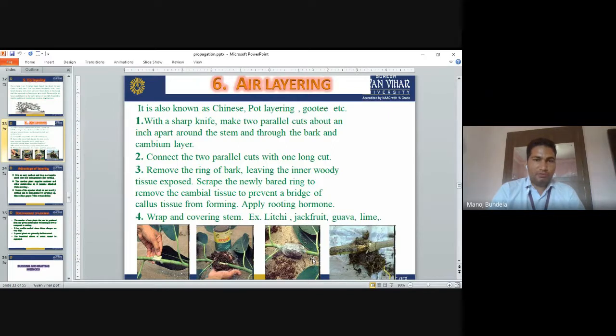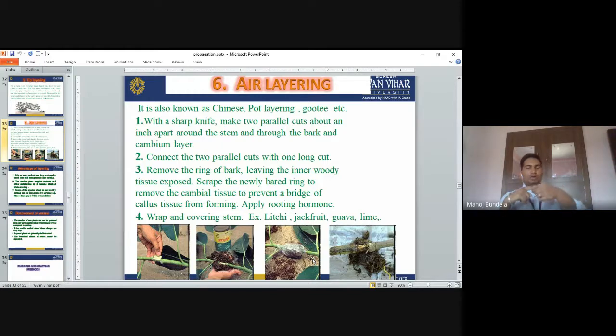So in guti, what do we have to do? First we have to select a branch. With a sharp knife, make two parallel cuts about an inch apart around the stem and through the bark and cambium layers. This is the branch we have to select. After that, we make the cuts like this, on both sides.